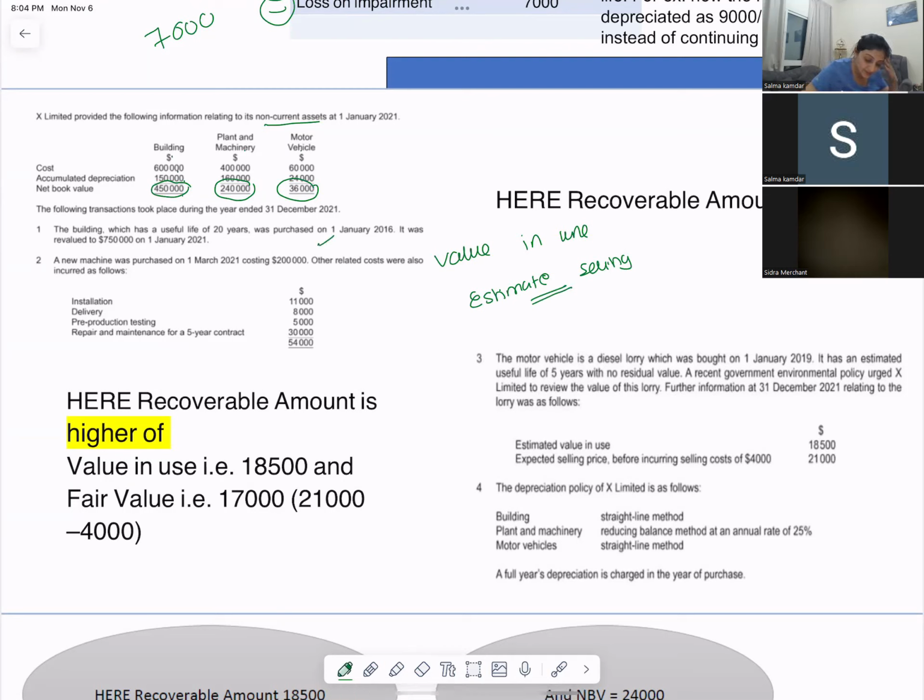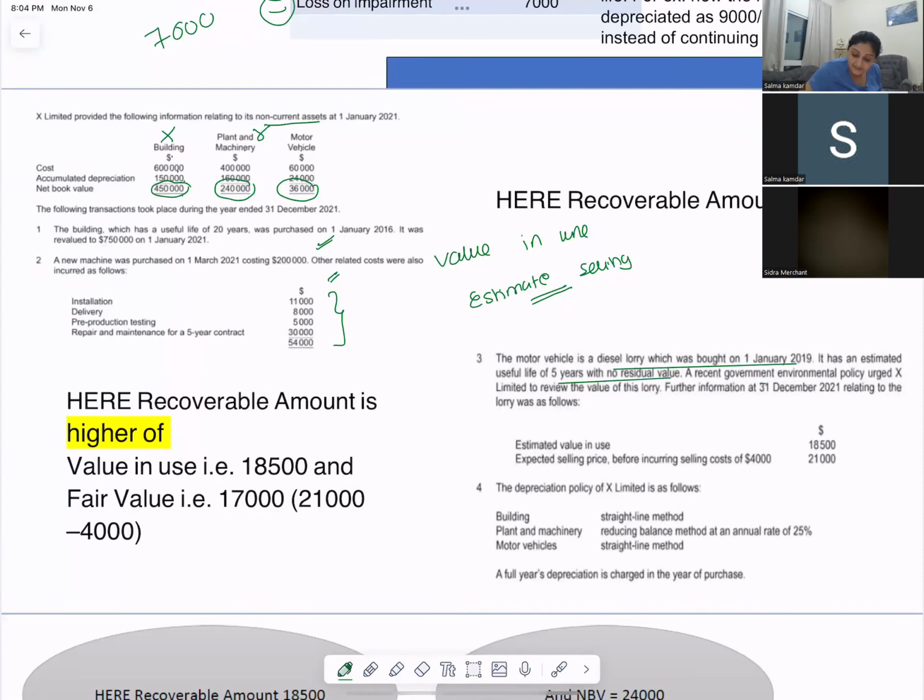They have given some information about the building depreciation. Because we are only dealing with impairment, we will only do impairment adjustments. They have given us something related to machinery and the related cost of machinery. For building, they have given nothing regarding impairment. Plant and machinery also no information. Now for motor vehicle, it is a diesel lorry which was bought on 1st Jan 2019. It had an estimated useful life of 5 years with no residual value.